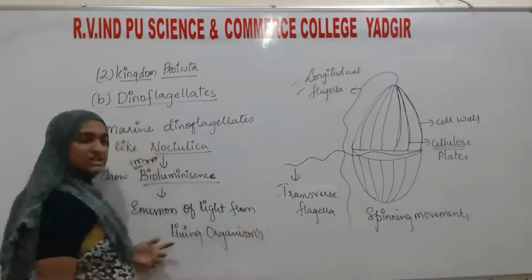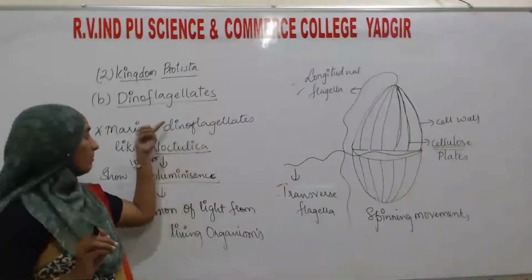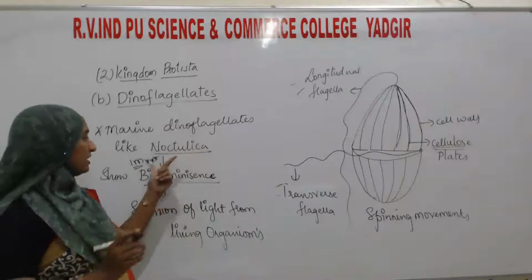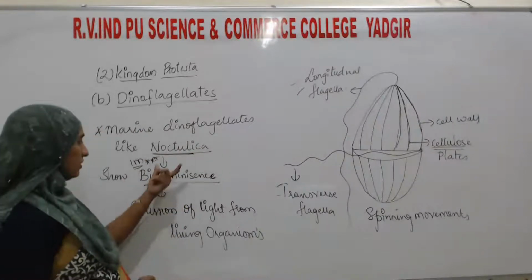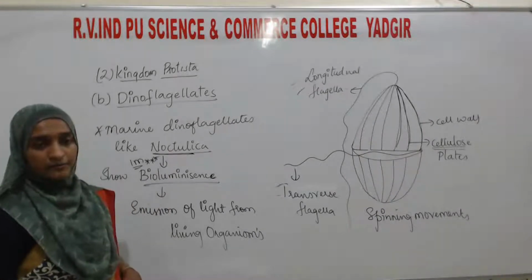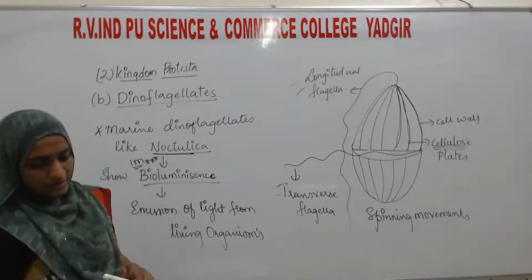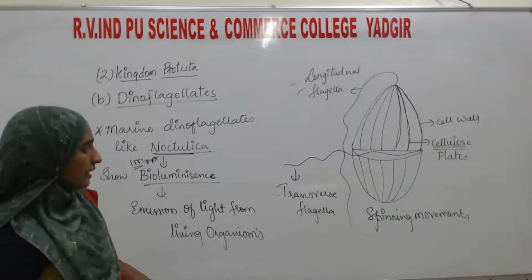Not all dinoflagellates have this property, only certain marine dinoflagellates. One example is Noctiluca. By writing this definition, we can write the example Noctiluca. The next example of a dinoflagellate we will see here.